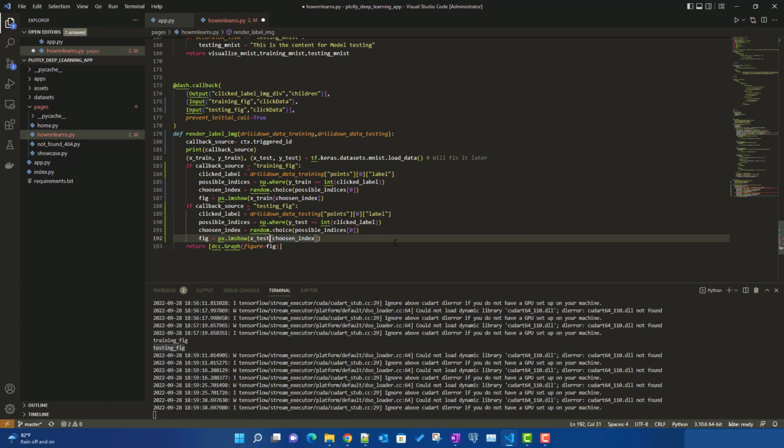Let's see first whether it is working or not. There are some errors. Okay, it has to be double equals, because we are testing a condition over here, right?